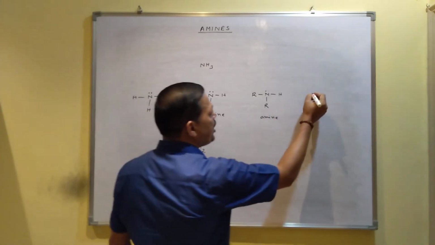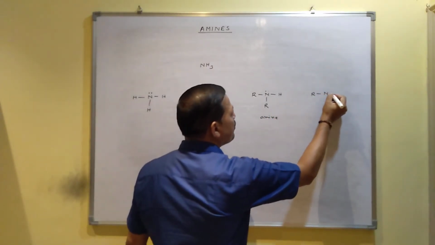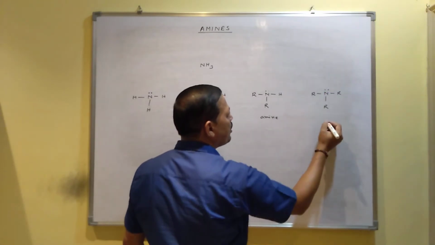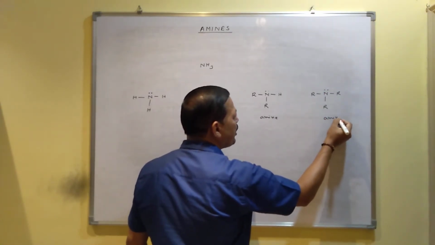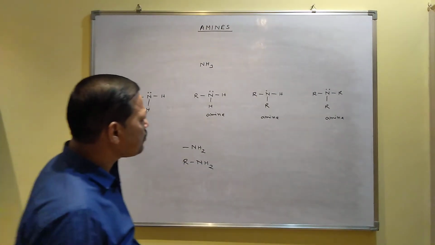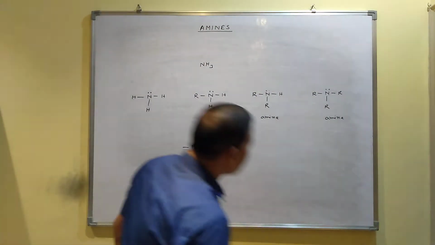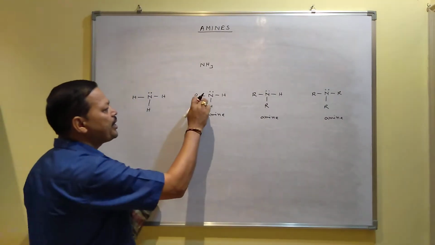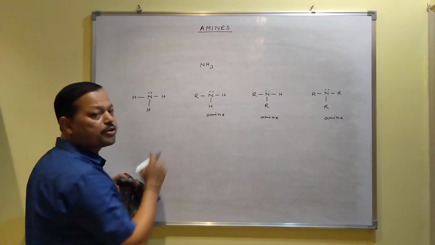Similarly, the 3 hydrogen atoms may be replaced by 3 alkyl groups. The lone pair will remain here. Then it is also one example of an amine. Now, based on this, how many alkyl groups are present with the nitrogen atom? I mean, how many carbons are joined with the nitrogen atom?